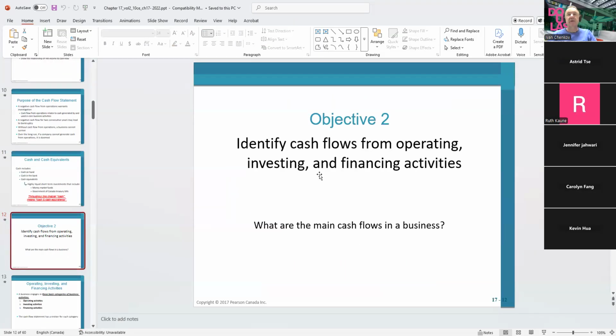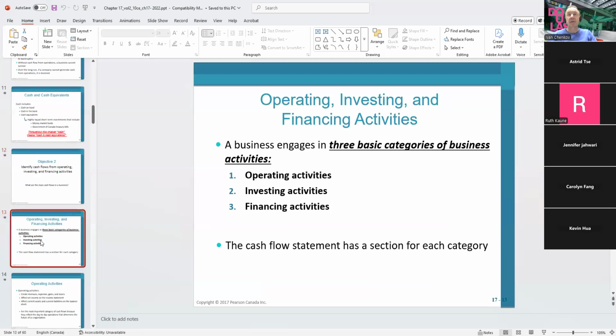Let's identify the cash flow from operations of different activities in the company. In the cash flow statement, we're going to start preparing 3 sections. Definitely, there are 4 sections, but the first 3 are the basic categories of the business activities. First one is the operating activities. As you can see, everything is in the ing form.